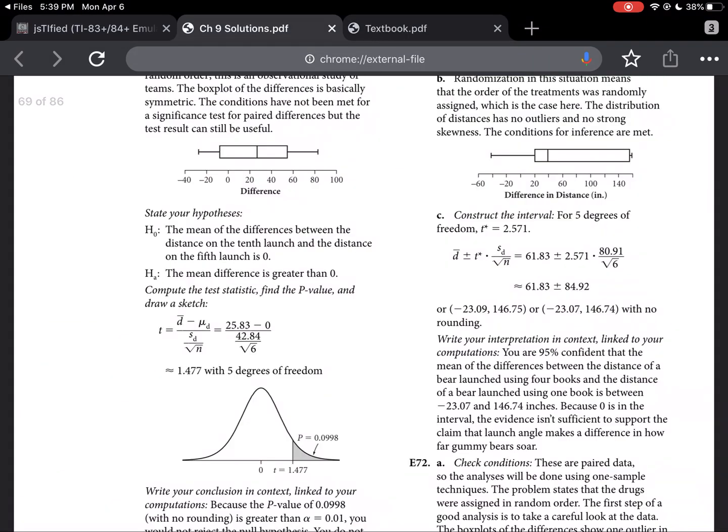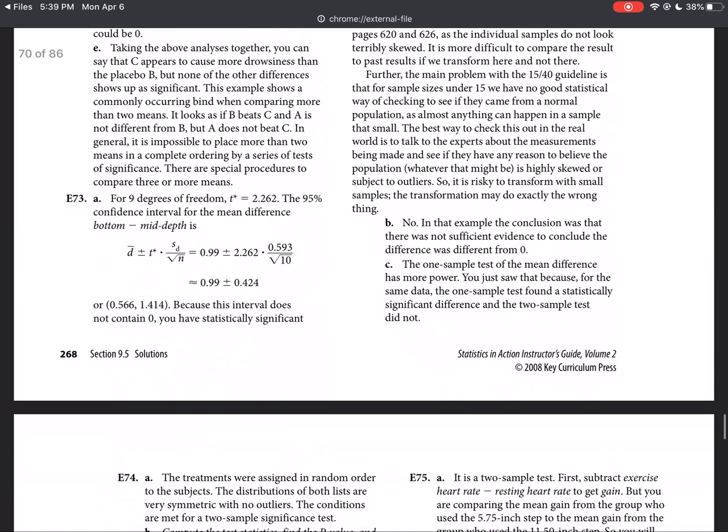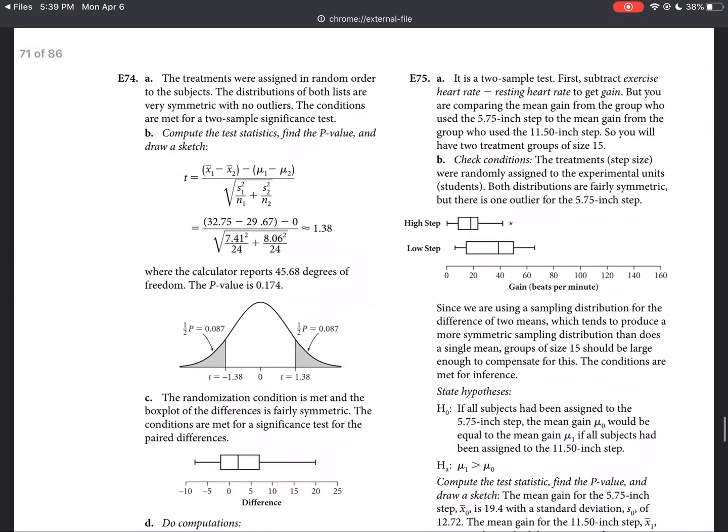increase. So if I scroll down here, you guys can see it was a 2-sample test. First, subtract exercise minus resting to get gain. But then you're going to compare the gain for the 0 code to the gain for the 1 code. So you will have 2 treatments of size 15. If you compare both treatments, you can see that the higher step, the 11.5-inch step, did have an outlier, but it's a very minor outlier. The rest of the data is pretty symmetrical. The lower step looks pretty good. So overall, you can proceed.